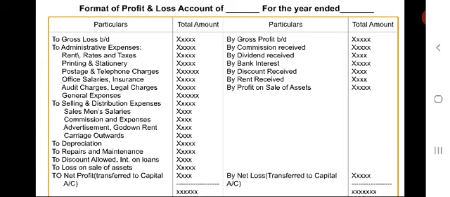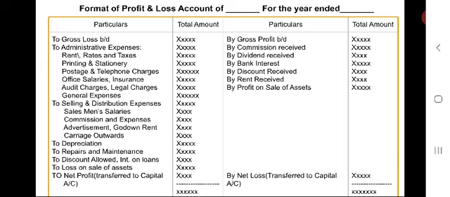Discount credit balance means which was received from the suppliers and so persons. So that we have to write like that.